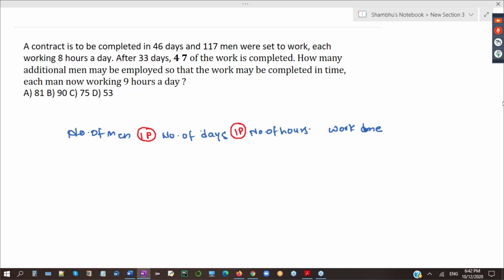Number of hours and work done, can you remind me which relation here? Directly or indirectly? Direct proportion. More hours, more work will be done, right? So here direct proportion.